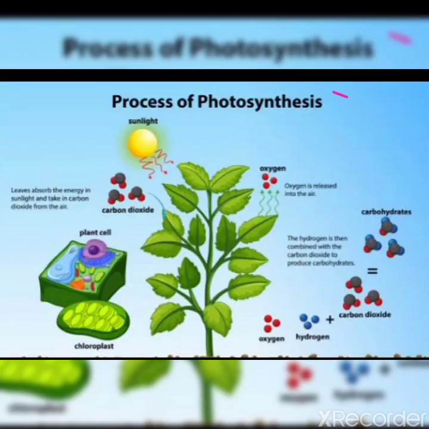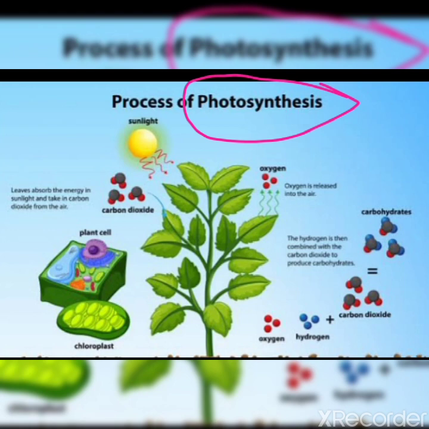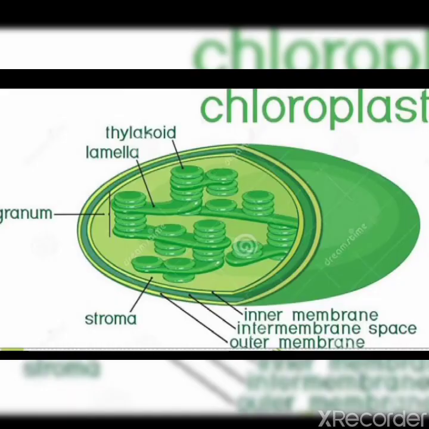So this photosynthesis process depends on sunlight. Why? For activation energy. Clear? This process takes place in the thylakoids of the chloroplast. This is the structure of chloroplast. Chloroplasts help plant cells absorb light energy from the sun, and there may be thousands of chloroplasts in a leaf. Okay, now see the structure of chloroplast.